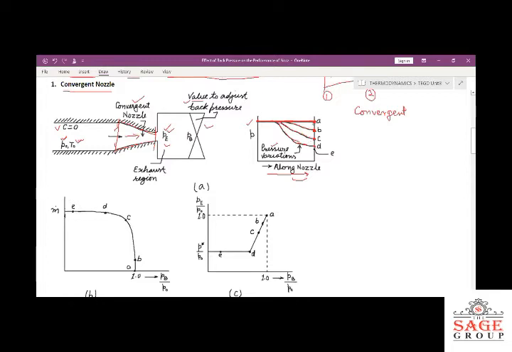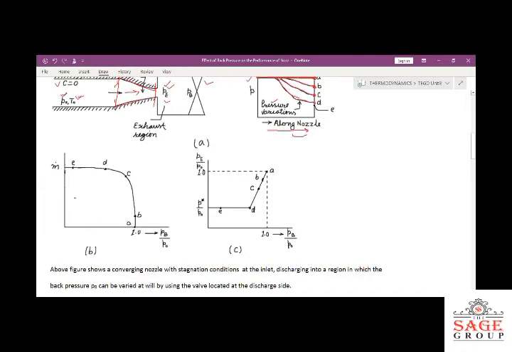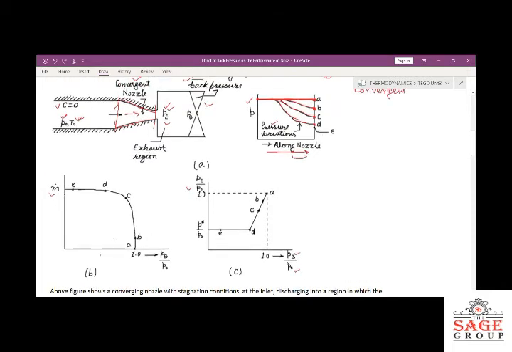But while reducing this pressure at the exit side, what is happening to the flow? We also have other curves for the mass flow rate, which is shown here by the m dot, as well as for the ratio of the exit pressure to the stagnation pressure, and back pressure to the stagnation pressure. So just see first this graph B. In graph B, you can see a point here. This is the point A. A point you can see here also.